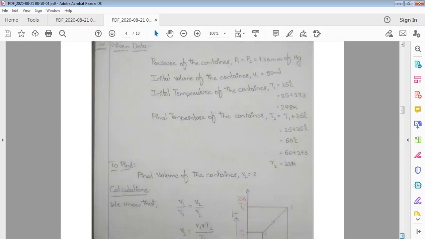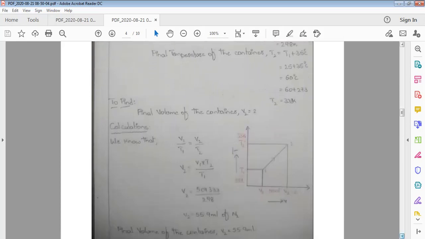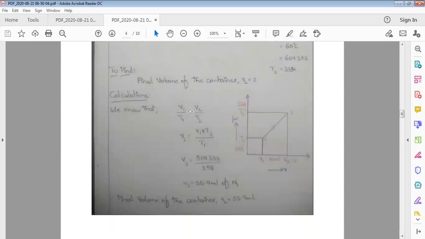So what we have to calculate? The final volume of the container V2. We know that V1 by T1 is equal to V2 by T2. So V2 is equal to V1 T2 by T1. So by substituting the values of V1, T2 and T1 from the given data, we will get V2 as 55.9 ml of nitrogen. So that means the final volume of the container V2 is 55.9 ml. So from the initial volume 50 ml, the volume is increased to 55.9 ml. Means we heated the nitrogen gas.